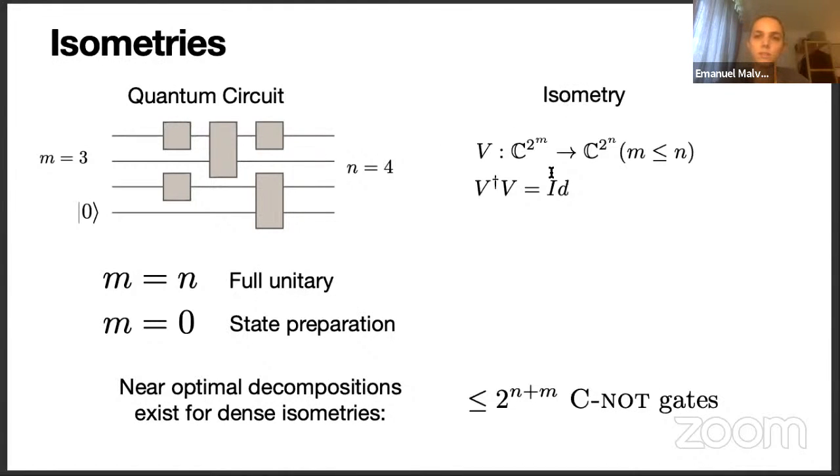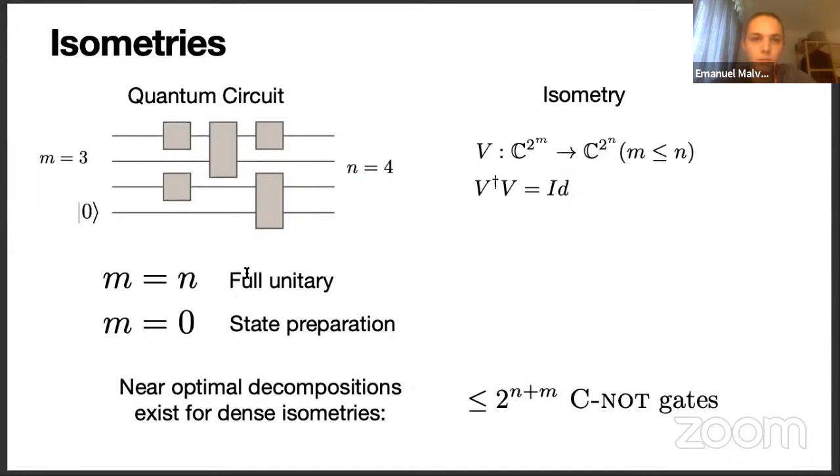An isometry is just a matrix that has orthonormal columns, and this will be an isometry from 3 to 4 qubits. The goal of this talk is to show how you can go from an isometry to a quantum circuit. In particular, we will be interested in sparse isometries, so isometries that have a lot of zeros. The quantum circuits that we're going to implement are going to use single qubit gates and CNOT gates, and we will take the number of CNOT gates in this circuit as the cost metric, which we're trying to minimize.